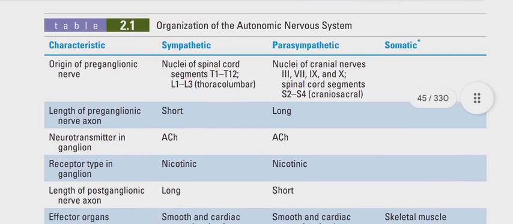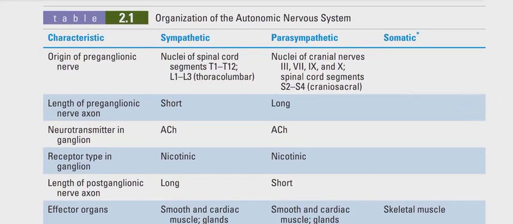Organization of autonomic nervous system. It will be discussed in the next lecture.